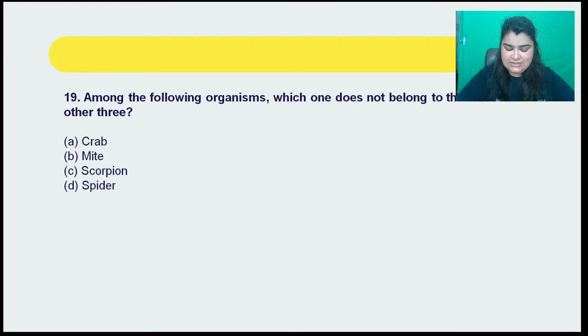No, it's not a mite. B is not the correct answer. The correct answer to this question here is going to be A. Absolutely right, Kiwi. It is going to be a crab. A crab does not belong to the class of mites, scorpions, and spiders, right? It definitely is not there, right? Arachnids are different, crustaceans are different, right? So these are different classes. So crustaceans are separate as compared to your arachnids, right? So I hope this is clear here.